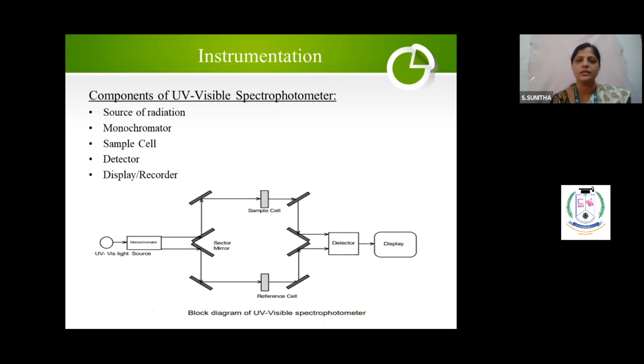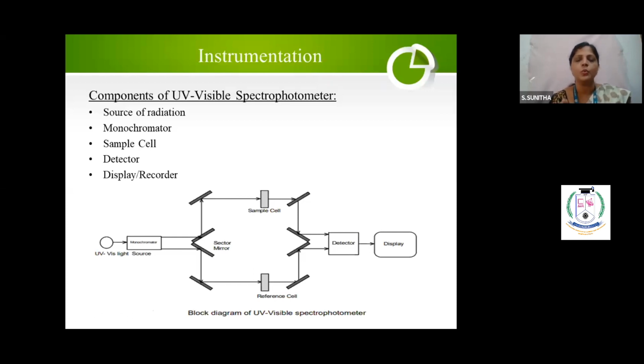The detector will convert all the light signal. Correct? So far you send only the light signal through the sample or the reference. All the light signal will be converted into an electrical signal. Why, madam, should we convert all the light into electrical? Because we are going to record and display.